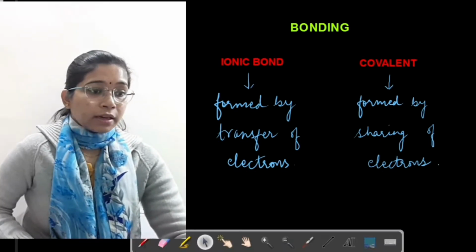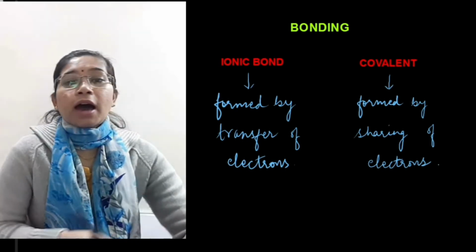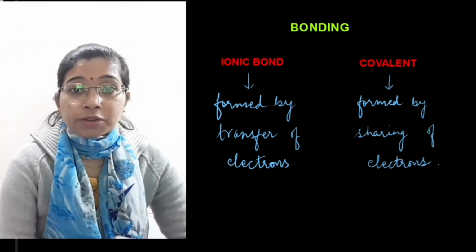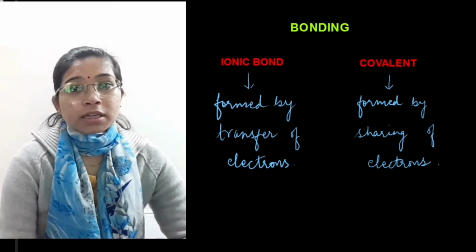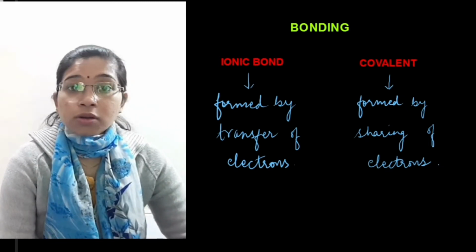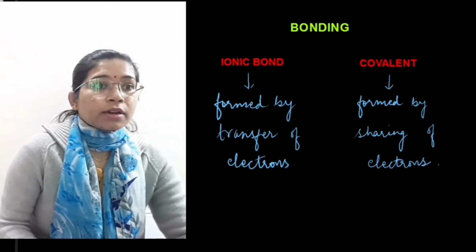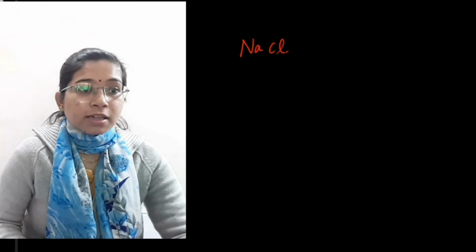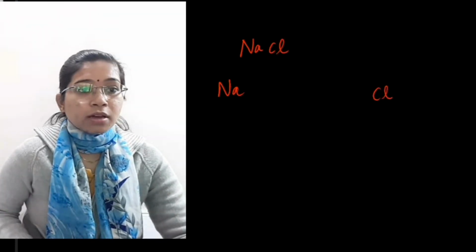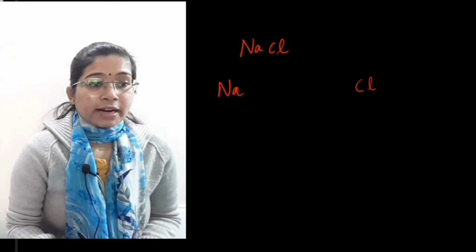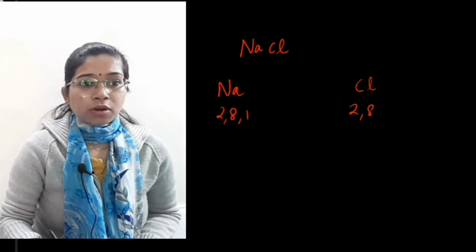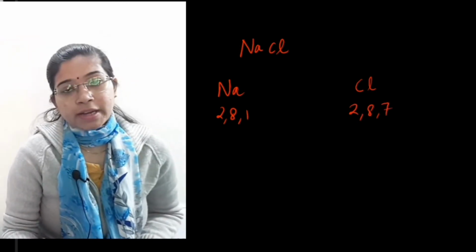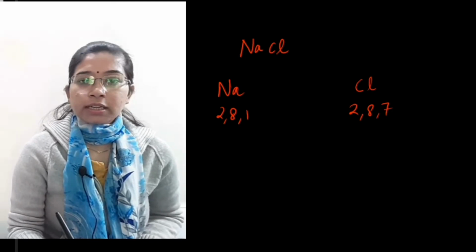You know that the bonds formed in ionic compounds are ionic bonds, in which the transfer of electrons takes place. Either an element loses an electron or more than one electron, or gains electrons, right? Let's see one example. In the compound sodium chloride, NaCl, we have two elements, Na and Cl. Let's write the electronic configuration of both of these elements. If you do not know how to write the electronic configuration, I have explained it in the last video and I will put the link in the description box.